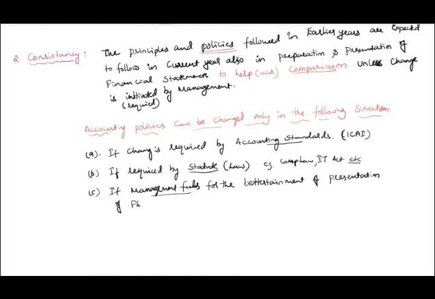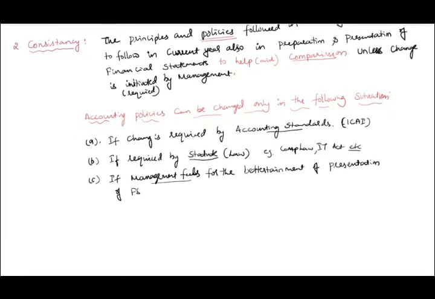It is not for increased net worth and all. Suppose they are following the straight line method or WDV method, and they are not happy with that because the asset is being used more, but I am depreciating less. That means I am not recovering the depreciation compared to the usage of the asset. That time I can change the method. So in these three situations only, accounting policy can be changed.